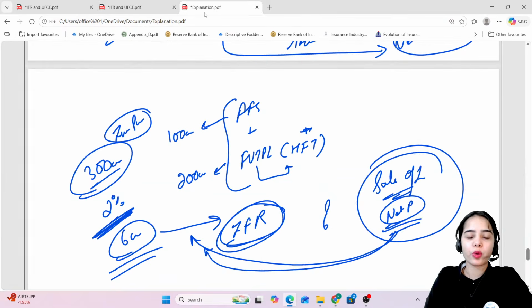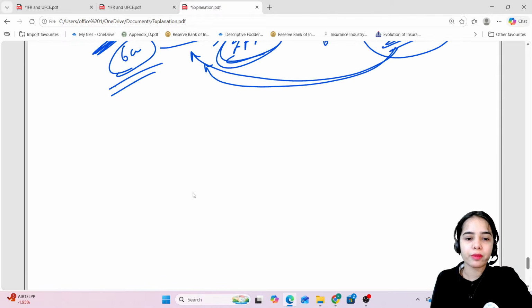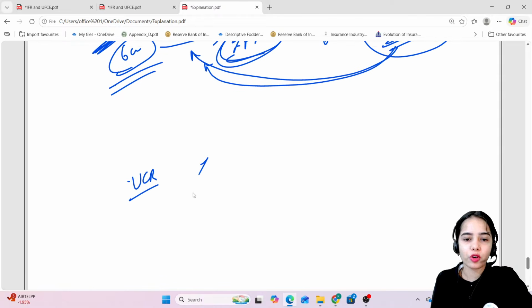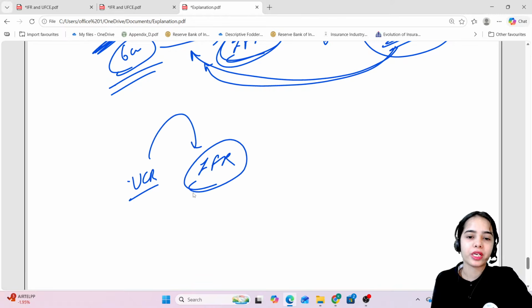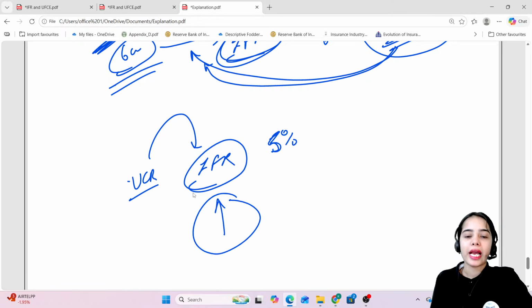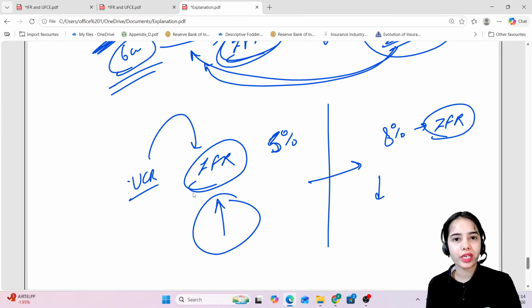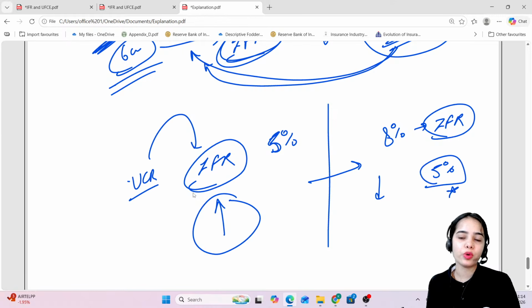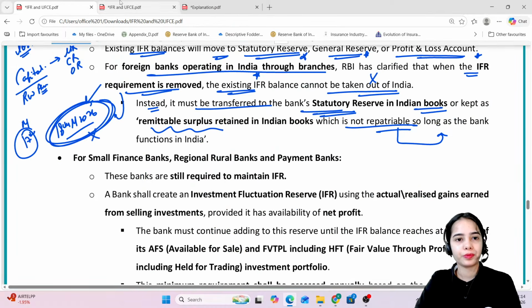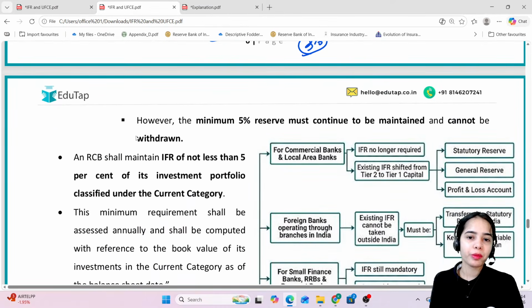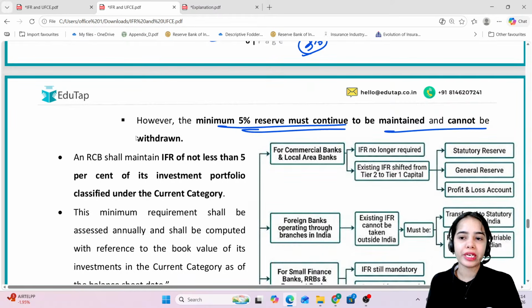So what is the minimum requirement of the UCB for the investment fluctuation reserve? The minimum requirement of the investment fluctuation reserve is 5%. The UCB can maintain more than that also. And whenever the UCB wants, if it is keeping higher reserves in the investment fluctuation reserve, it can draw it down, but it should not go below 5%. Okay, this is the idea. Any confusion? However, the minimum 5% reserve must continue to be maintained and cannot be withdrawn.